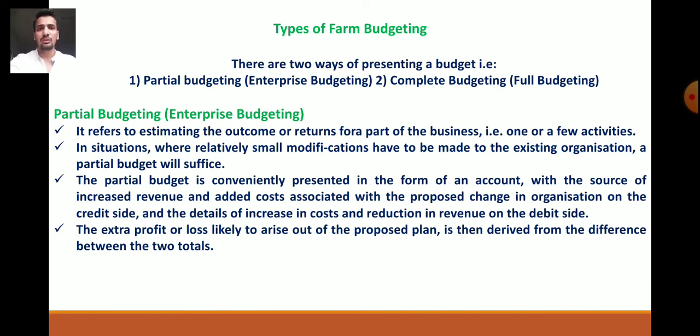It refers to the estimation of income or returns from a part of the business, that is, from one or a few activities, from a particular activity. In a situation where relatively small modifications have to be made to the existing organization, a partial budget will suffice, meaning partial budgeting will be used.